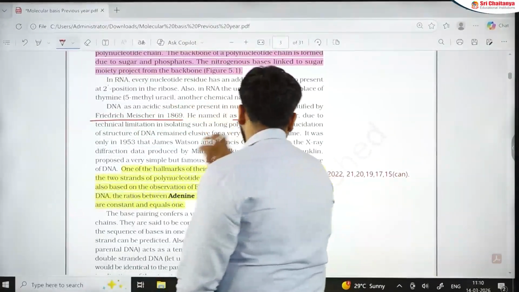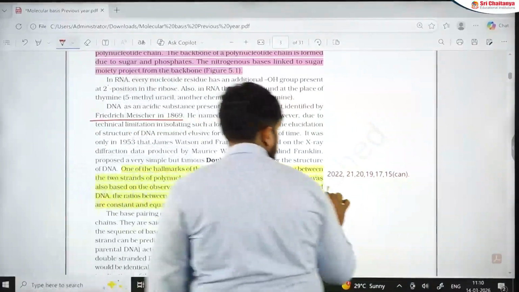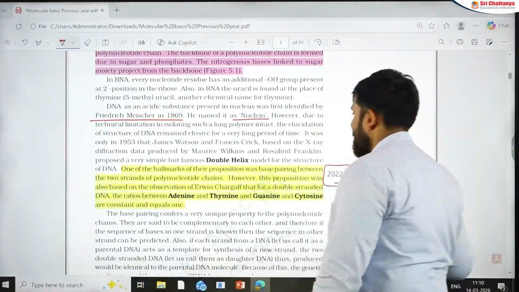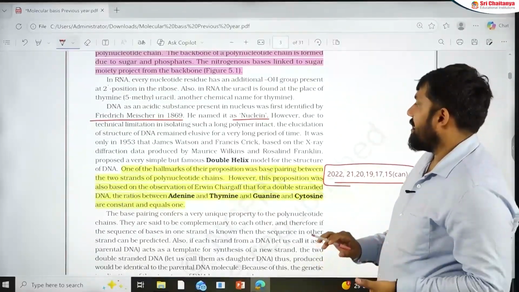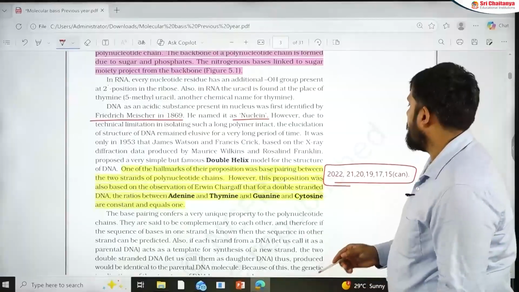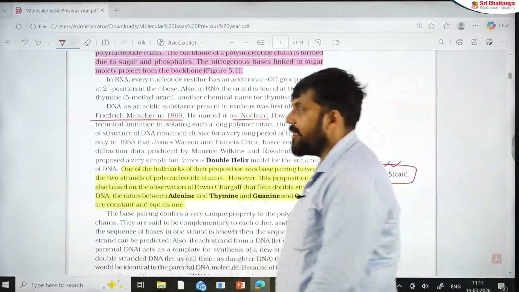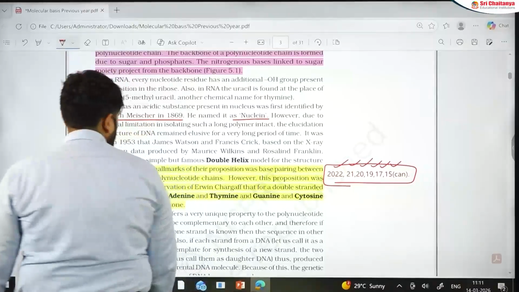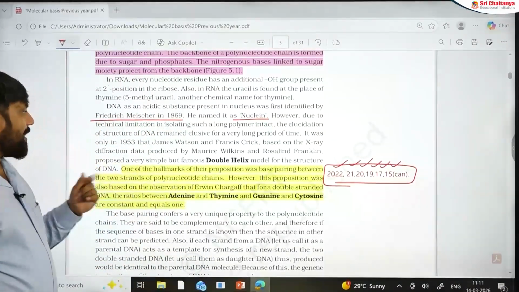1869, the word nuclein. Use that table, you're done. Now, see this, in this, see how many questions. From this particular section only, adenine, thymine, because the Chargaff rule is mentioned here and all: 2022, 21, 20, 19, 17, 15. I am getting a question almost every alternate year on that. Easy question, though, a hidden question that has to be there.